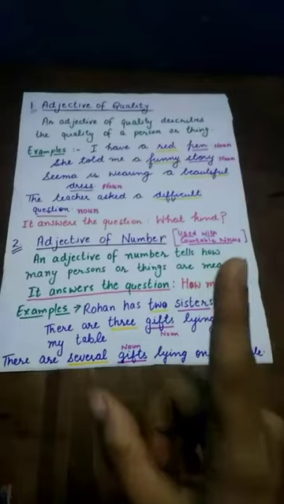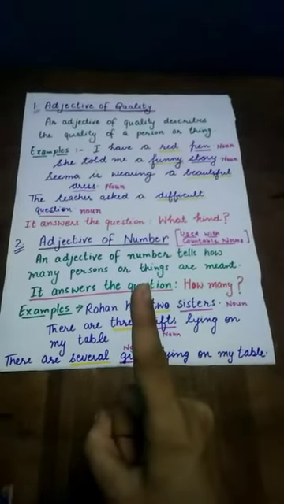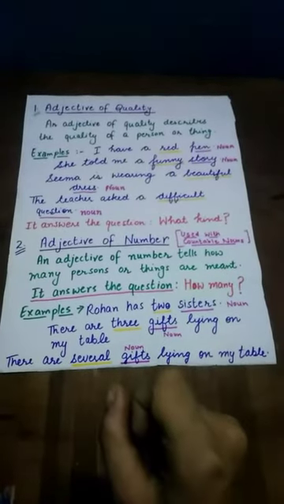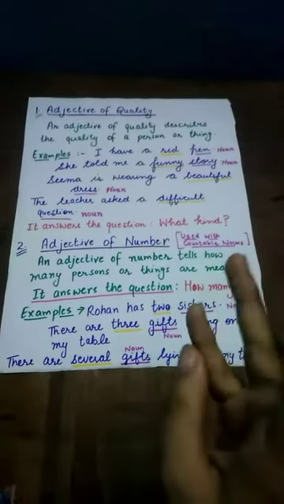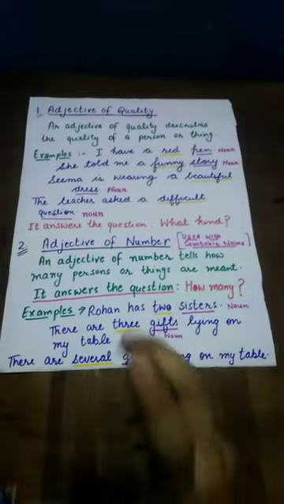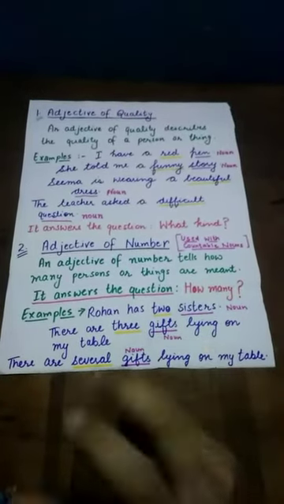Now students, you have to keep one thing in mind related to adjectives of number, that they are always used with countable nouns. Now countable nouns are those nouns which are able to be counted. For example, pens, erasers, notebooks, etc.